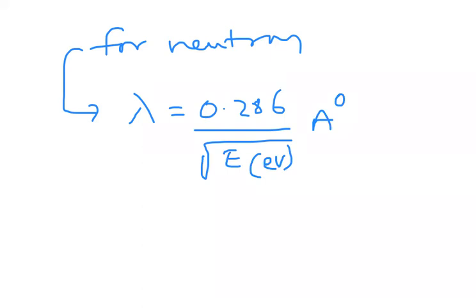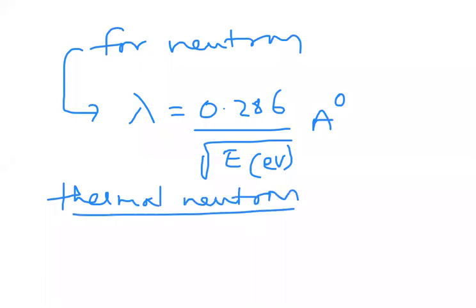E is kinetic energy of neutron. It must be taken in electron volts. Now the question is, what is the thermal neutron? Thermal neutron de Broglie wavelength. Thermal neutron as lambda is equal to, what is our original formula? H by root over 2m into kinetic energy.